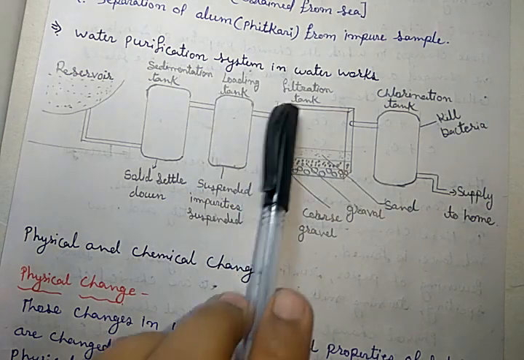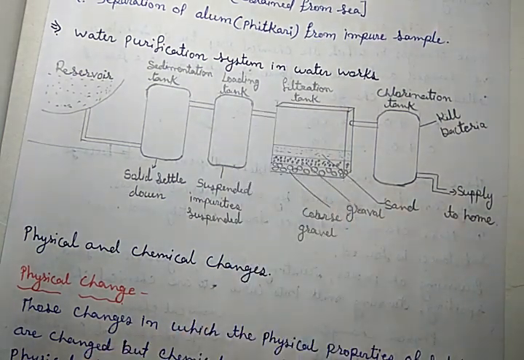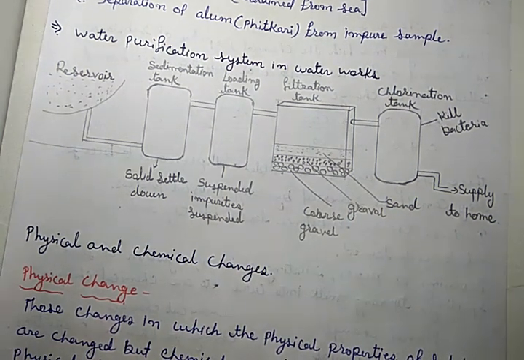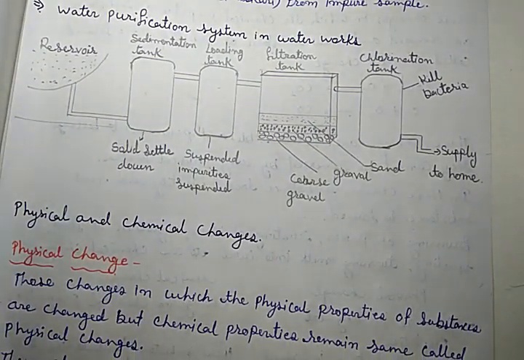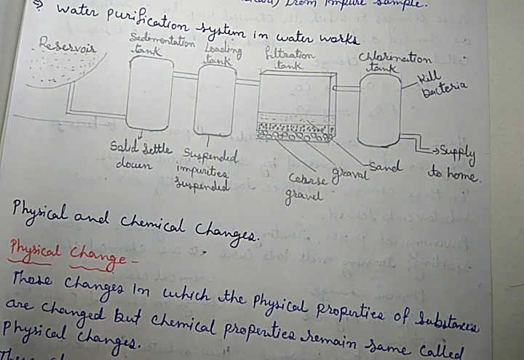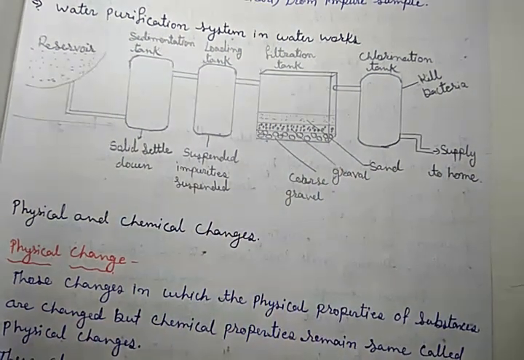Clear? Third one is the filtration tank, where the water is filtered. And fourth is the chlorination tank, where chlorine gas is passed, which kills the bacteria. So these are the tanks or chambers.